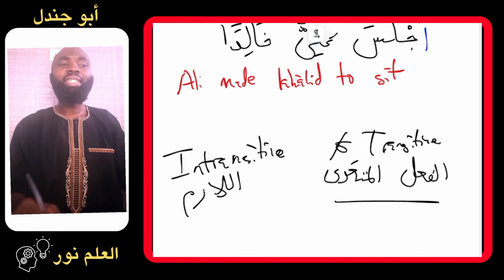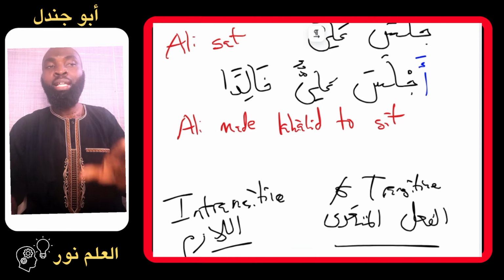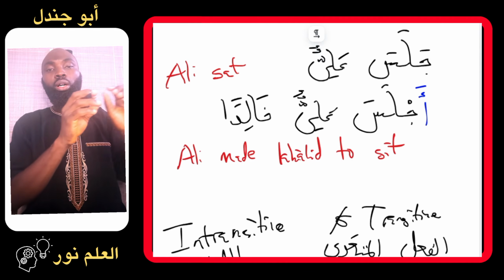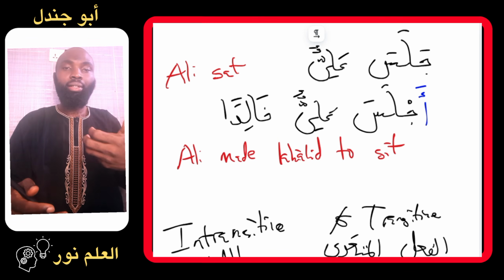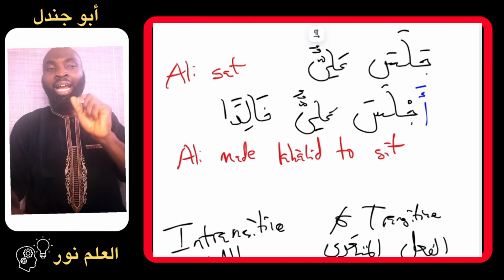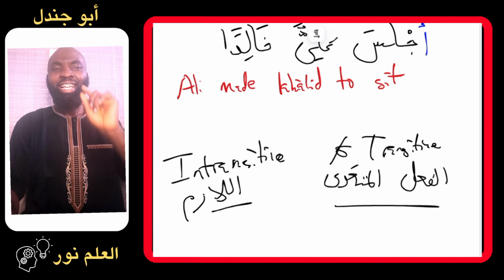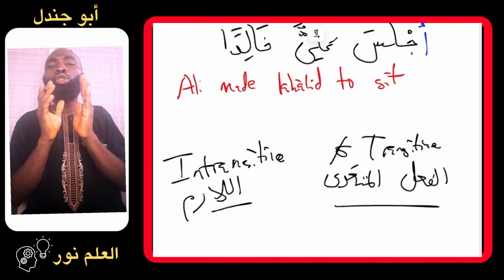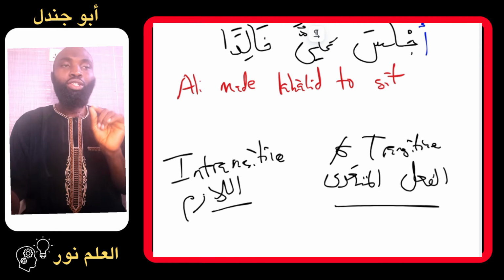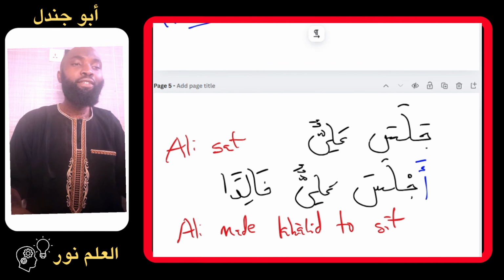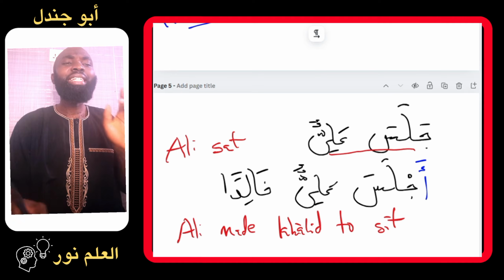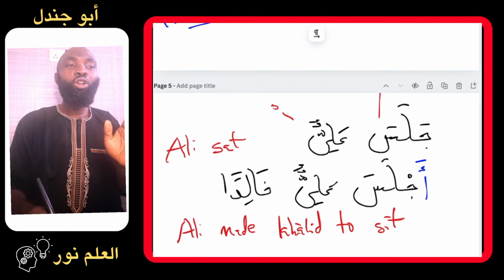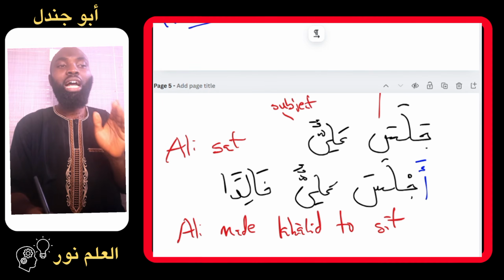What is the meaning of transitive and intransitive? Transitive verbs are verbs whose actions are transferred from one person to the other. Their action requires an object. Do you understand this? Their action requires an object. But intransitive verbs are verbs that do not require objects. Let's go back to the two sentences we have formed. If you look at the first sentence, jalasa aliyun, Ali sat. The jalasa here is the verb and aliyun is the subject, that is the performer of the action.